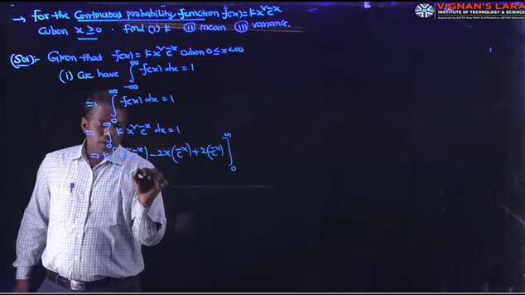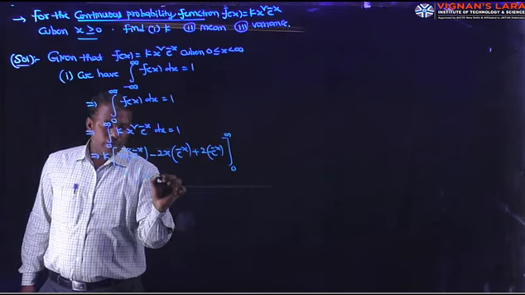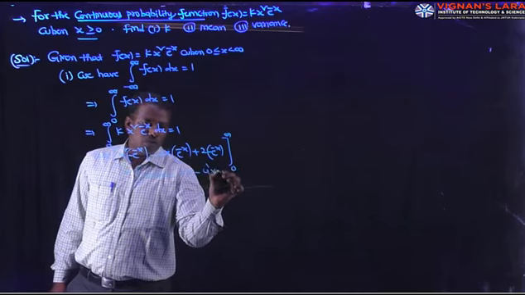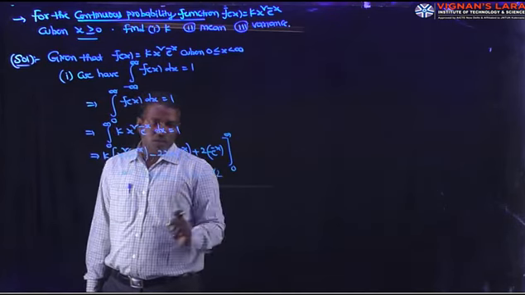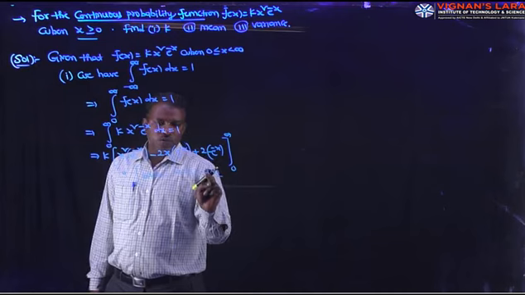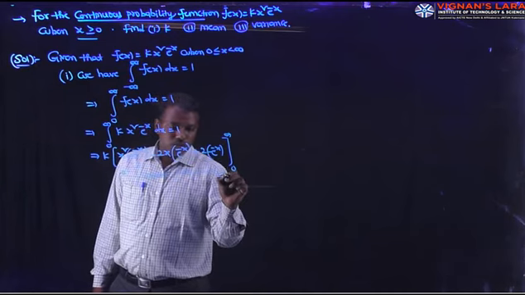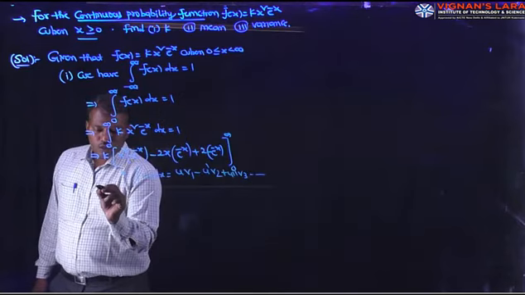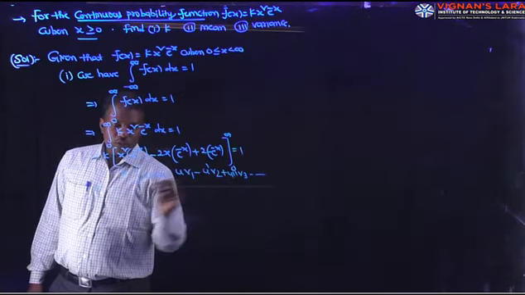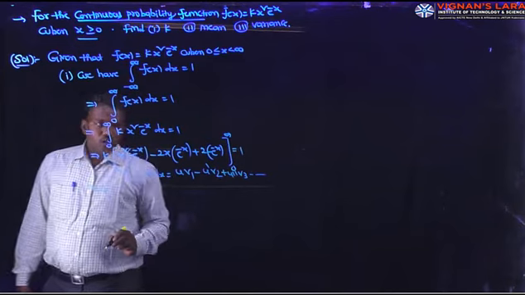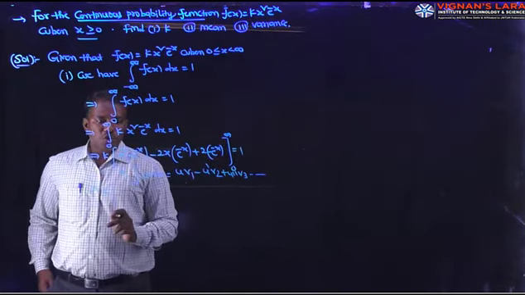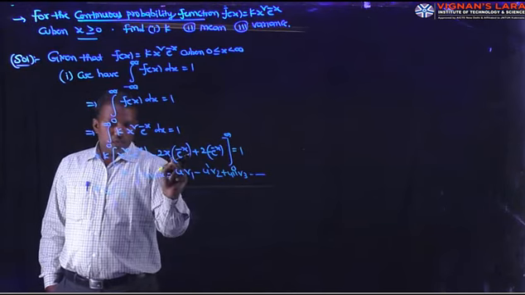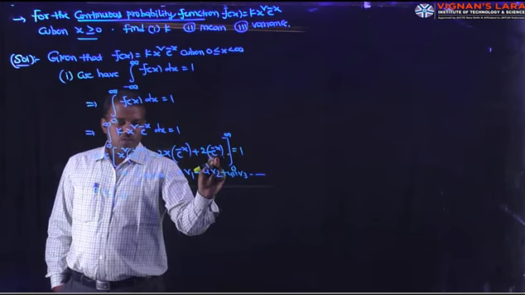Since integral uv dx is equal to u v1 minus u dash v2, where v1 represents the first integration, v2 the second integration, u dash the derivative of u, plus u double dash into v3, and so on, equal to 1. That implies k into, and we know that e power minus infinity is 0. So at the upper limit infinity it is 0, the second term also 0, the third term also 0, all terms contain